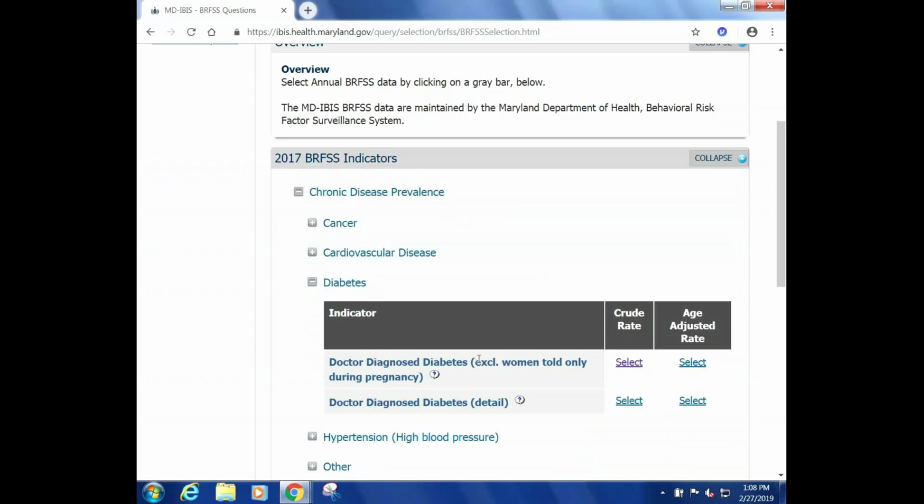And you can see we have indicators for diabetes, one that excludes women that were only told during pregnancy, and the other that includes them. The first thing you may notice here is that we have 2 options, one for crude rate and one for an age-adjusted rate. So age-adjusted rates were not previously available from the Maryland BRFSS program, so this is something new that we have available on this website. But to keep things straightforward, I'm going to select crude rate for now.